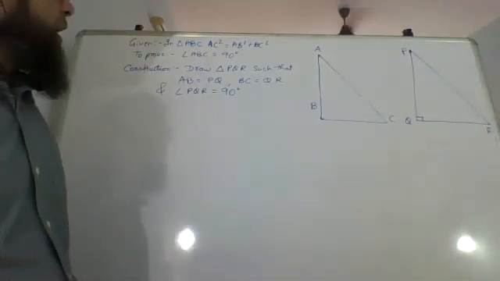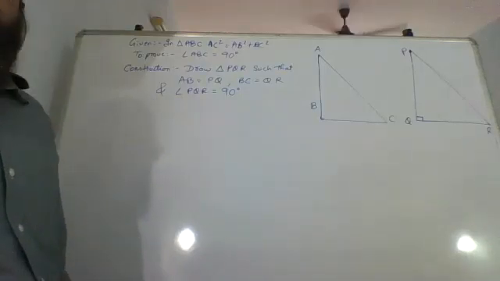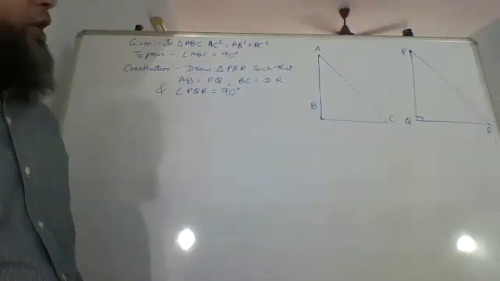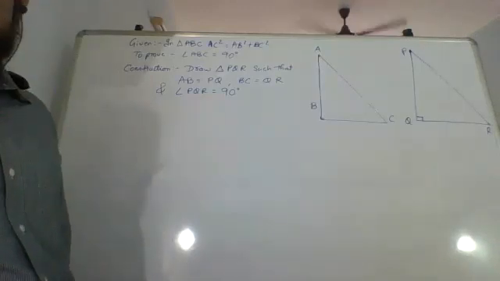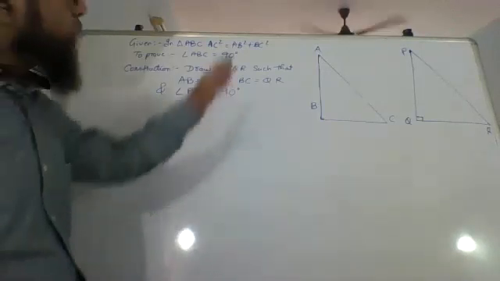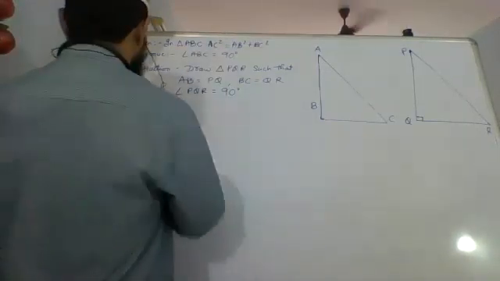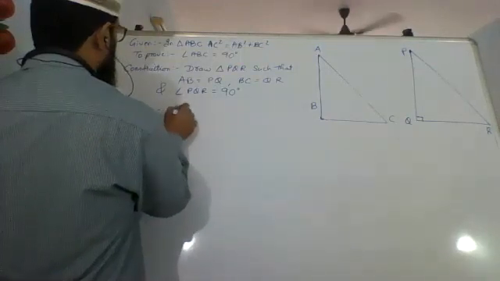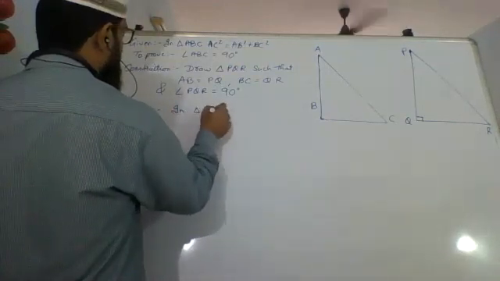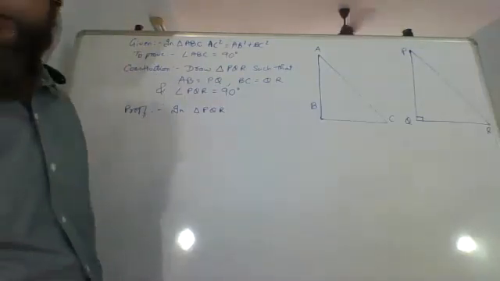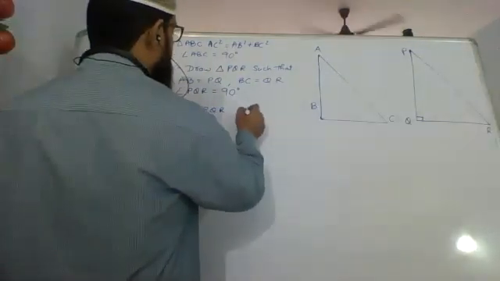So you have taken AB equals PQ, BC equals QR, and angle Q equals 90 degrees. Okay. Now let's look at the triangle that we have constructed. So we'll say proof: in triangle PQR, angle Q is 90 degrees by construction.